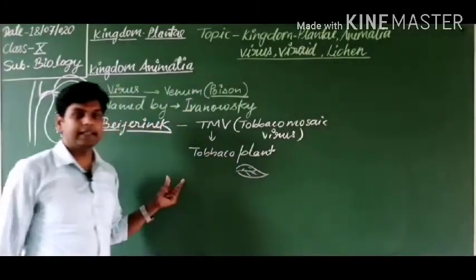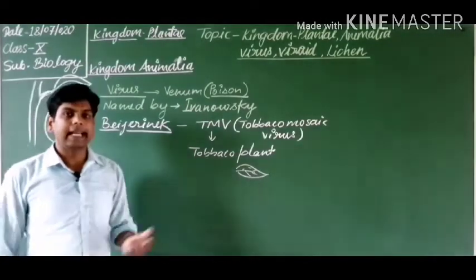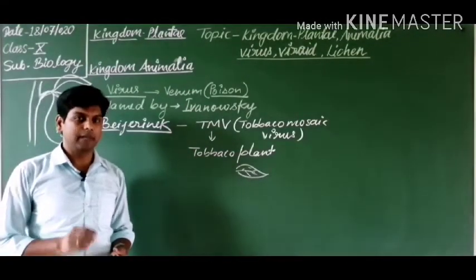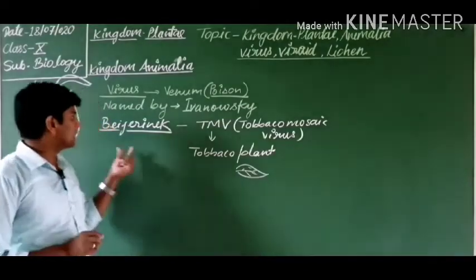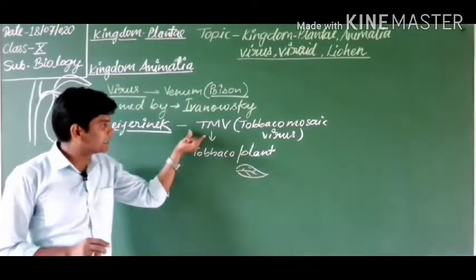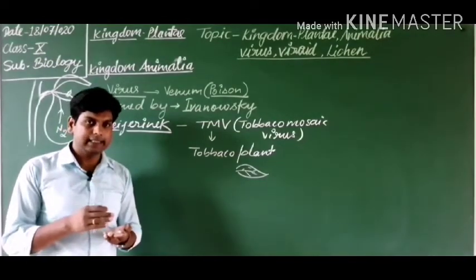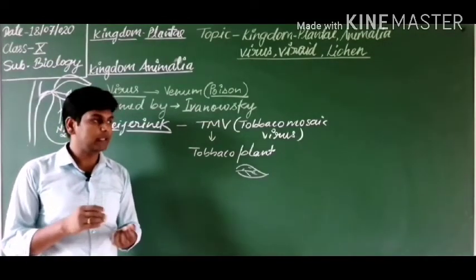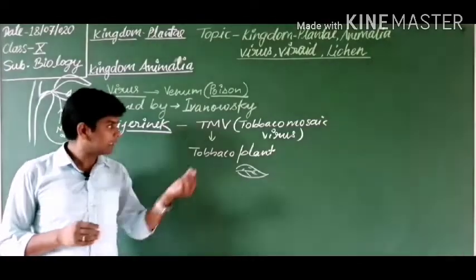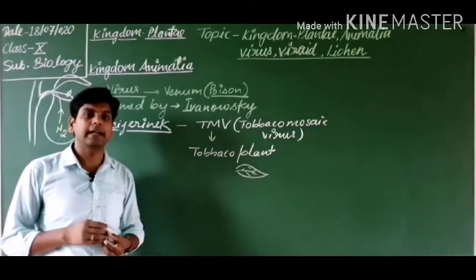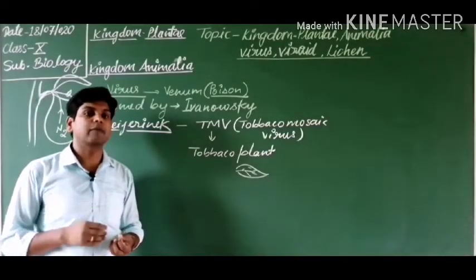Earlier it was known that any disease is caused by bacteria, but Beijerinck found that this disease, in the leaf of the tobacco plant, was different. He took the leaves of this plant and extracted the fluid.